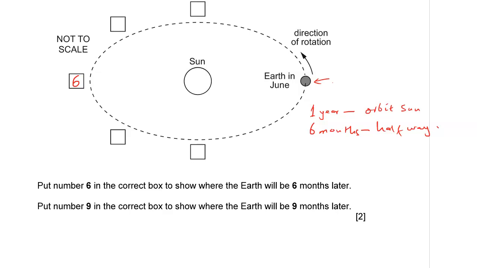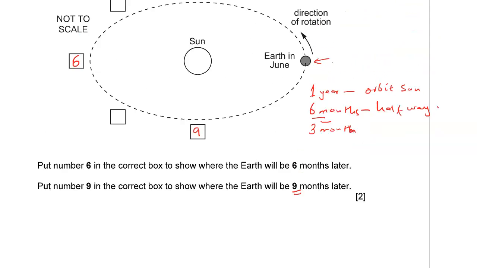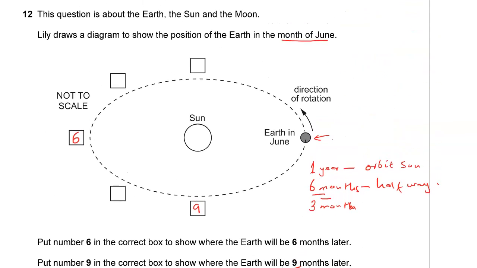So there's where we put our 6. Then put number 9 in the correct box where the Earth will be 9 months later. That would be basically 3 months later from 6 months. Therefore, it will be half of the other half. So 9 will be right there.